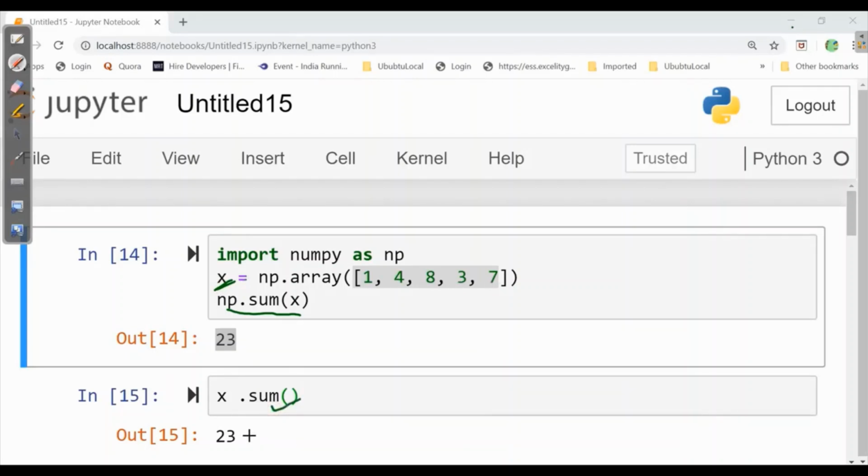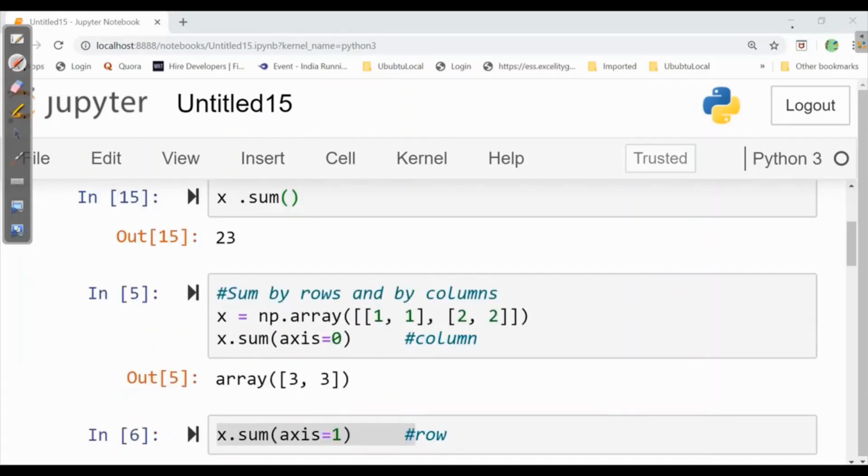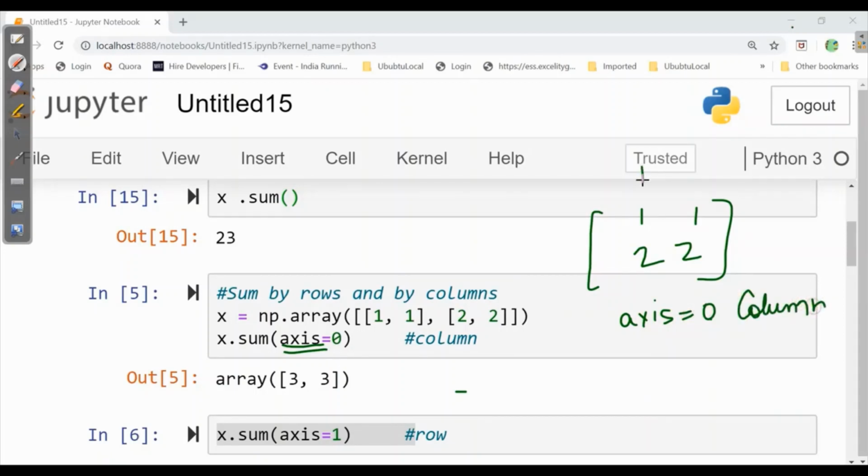Through this also we can get the sum of numbers, and this is a basic reduction of the numbers we got in input. We can also calculate it by axis as well, as we have here 1, 1, 2, 2. If it is asked axis is equal to 0, axis equal to 0 is column wise. 1 plus 2 is 3 and 1 plus 2 is 3.